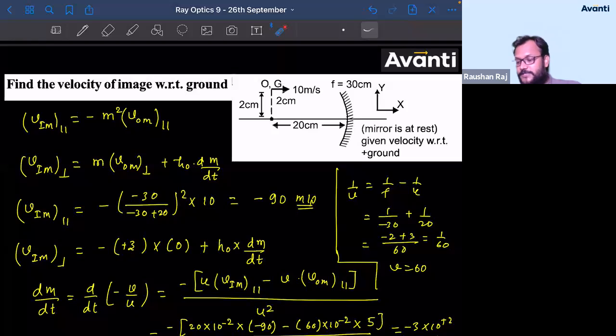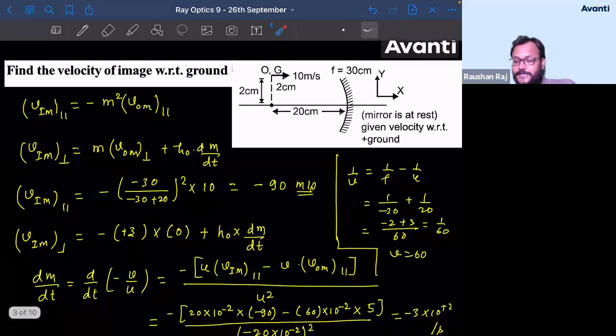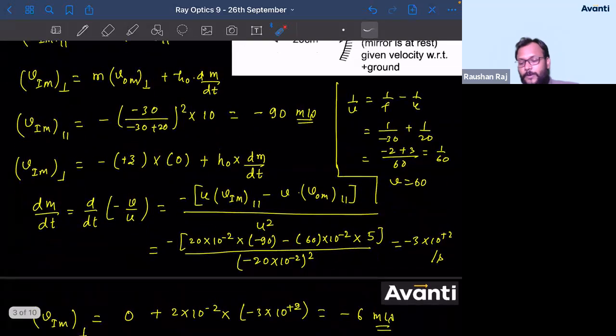They will ask you any one of them. It has been asked so many times actually, not 100 times, but in 10 to 12 years, once in 10 to 12 years, question from this topic has been asked. If the examiner wants this question to be lengthy or to be the rank decider, they might ask you what is the velocity of image directly. Okay? Vishruth, why dm by dt should be positive, bacha? Here we have got negative only. Why dm by dt should be positive?